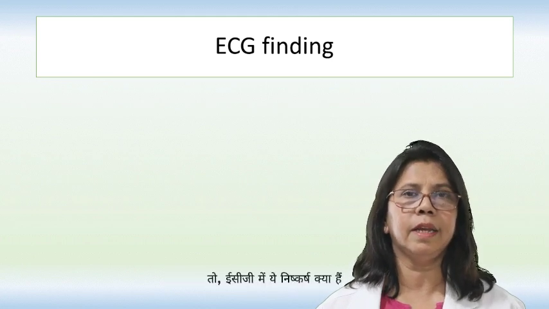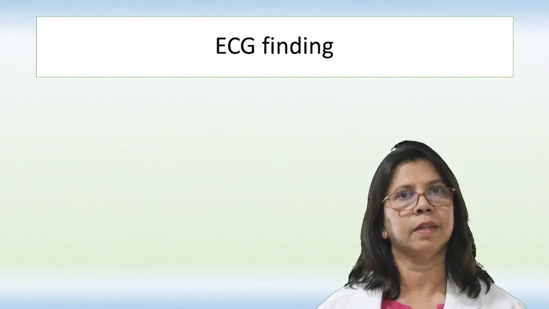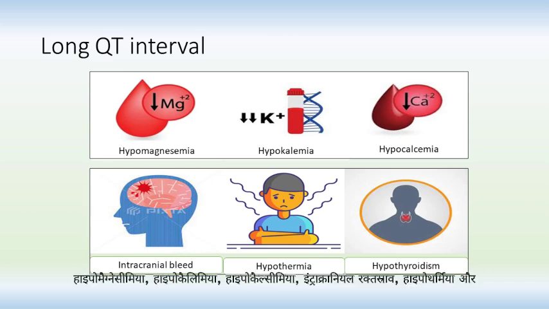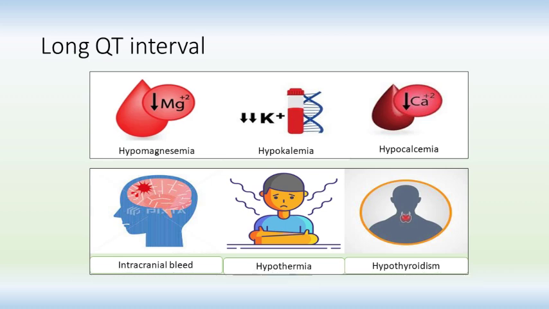So what are these findings in the ECG that we must look for as technicians? Let's find out. After each heartbeat, the system recharges to prepare for the next heartbeat. In long QT syndrome, the heart's electrical system takes longer than usual to recharge between beats, and this delay is called prolonged QT interval, which can be seen on an ECG. Congenital or acquired, these are the risk factors for dialysis patients, which may cause a prolonged QT interval: hypomagnesemia, hypokalemia, hypocalcemia, intracranial bleed, hypothermia, and hypothyroidism.